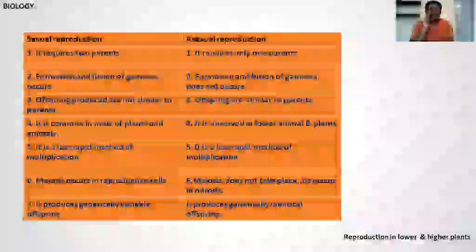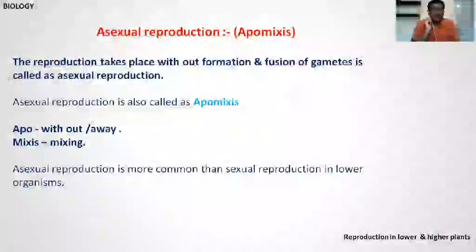The next slide. First, it is asexual reproduction. Asexual reproduction is commonly known as apomixis. First, what is reproduction? Reproduction means formation of a new individual from pre-existing ones.